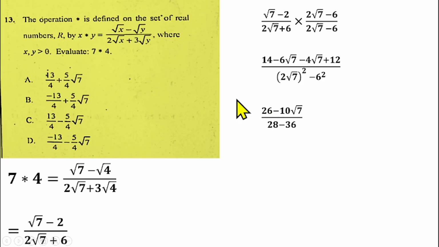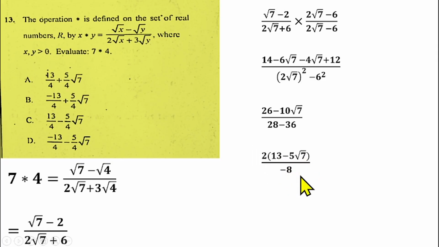We cannot subtract this. Okay, you can't subtract this from this one, but we can do something to the denominator. 28 minus 36 will give us a minus 8. So we'll be having minus 8 under, but we can factorize 2 out of the numerator here, because 2 is common to 26 and 10. So we have 2 into 13 minus 5 root 7 over minus 8.